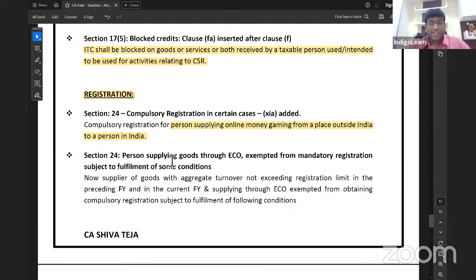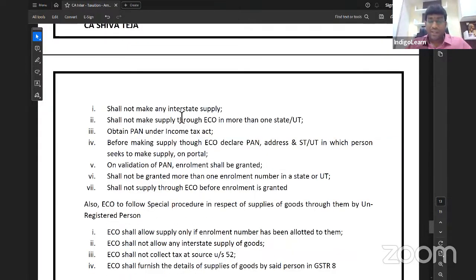Next. Person supplying goods through e-commerce operator is exempted from mandatory registration. That means earlier what they told is that if a person is supplying service through e-commerce operator, he need not take registration unless threshold limit is crossed. Same formula, same concept, they applied even to goods also. So if a person is supplying goods through e-commerce operator, he need not take registration unless he crosses threshold limit. But he cannot do interstate supplies. If he's doing interstate, then gone. He definitely has to take registration.